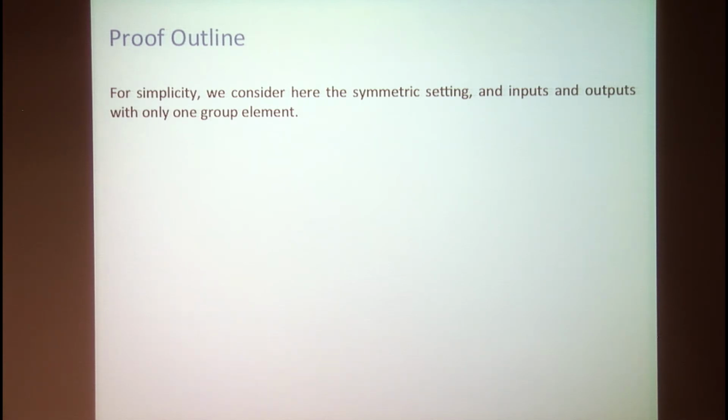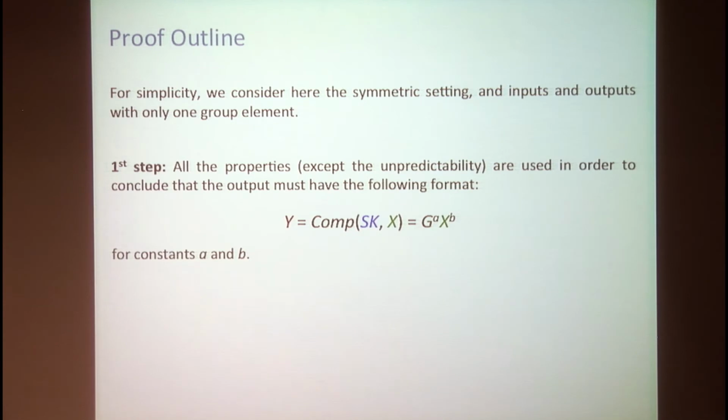And the proof is basically divided in two steps. In the first step, we use the provability, the uniqueness, the fact that the algorithms are algebraic and the scheme is structure-preserving, together with the fact that the discrete log is hard in the source groups, in order to prove that the output should have a very specific format, meaning y should be equal to g, the group generator, to the power of a constant a times the input x to the power of a constant b. In the second step, we basically say that if the output has this format, it's not unpredictable.